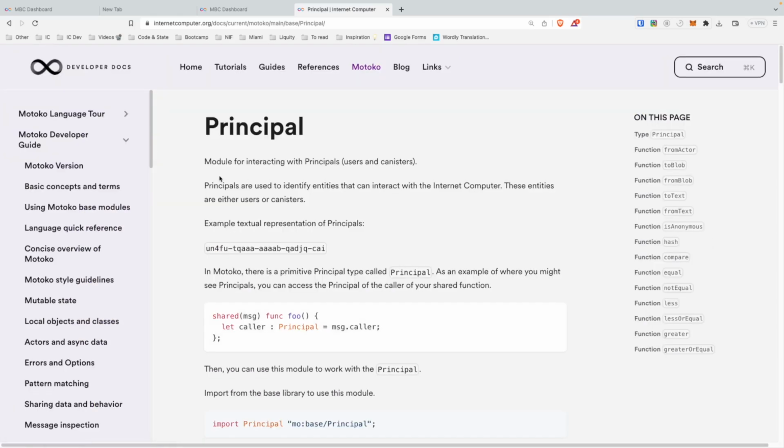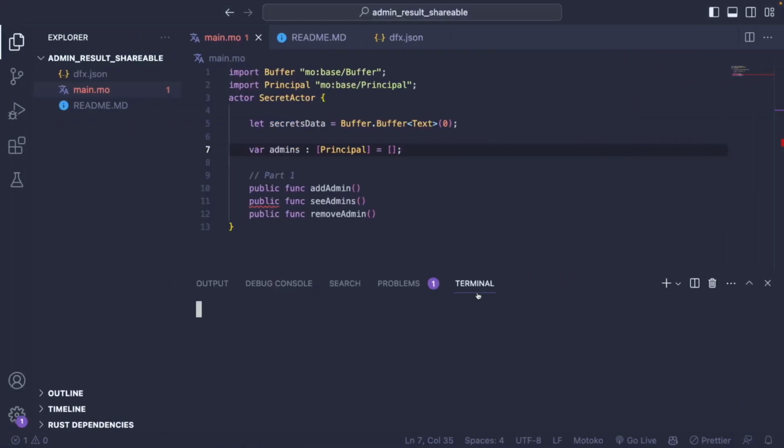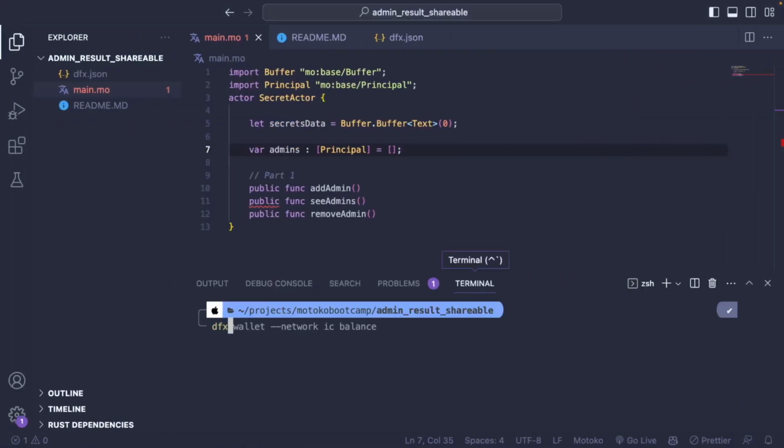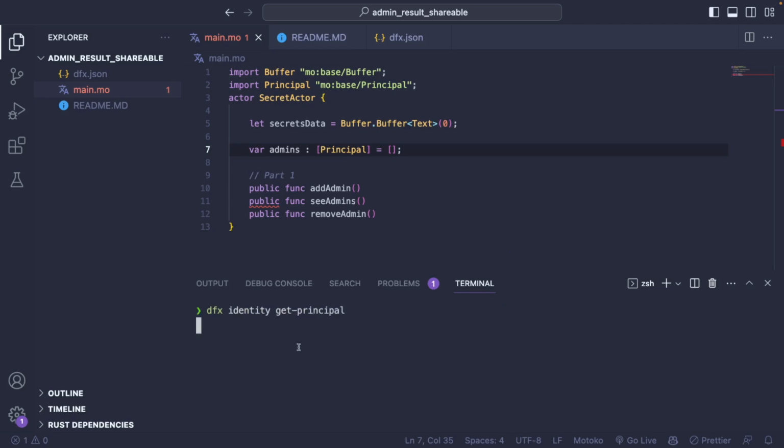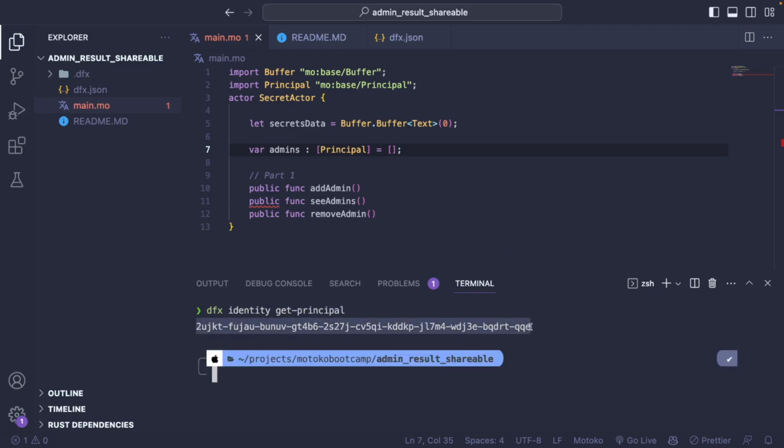Principals are used to identify entities. So a canister ID is going to be a principal. Also, when you check your identity, so dfx identity get-principal, this is your identity. If you want to go a bit deeper, your principal is derived from your public key, and it's basically an equivalent of your identity. So this is how we define the admins. And I think we want to initialize with at least one admin. So I'm going to put myself as an admin to start with.